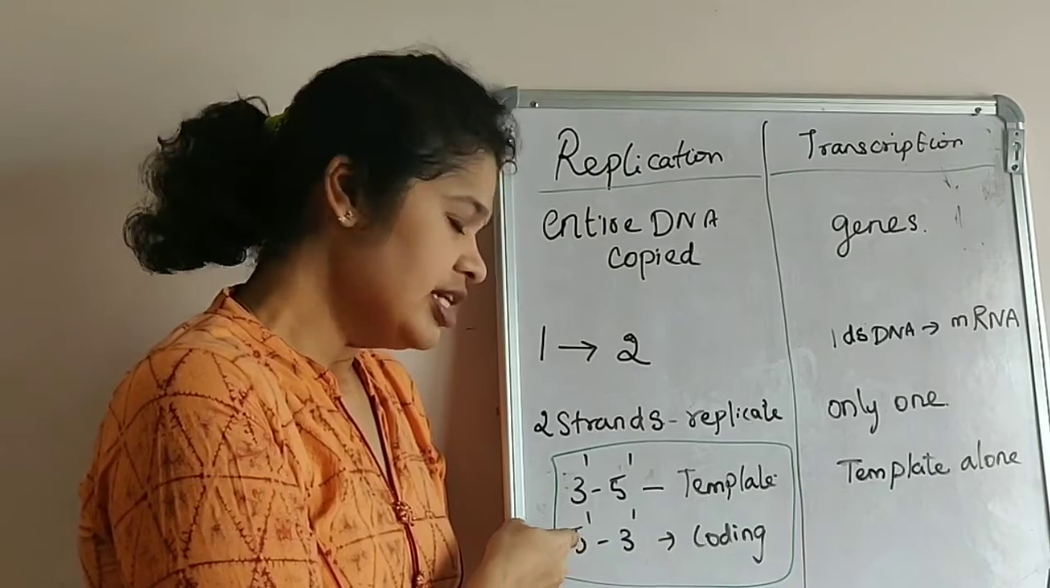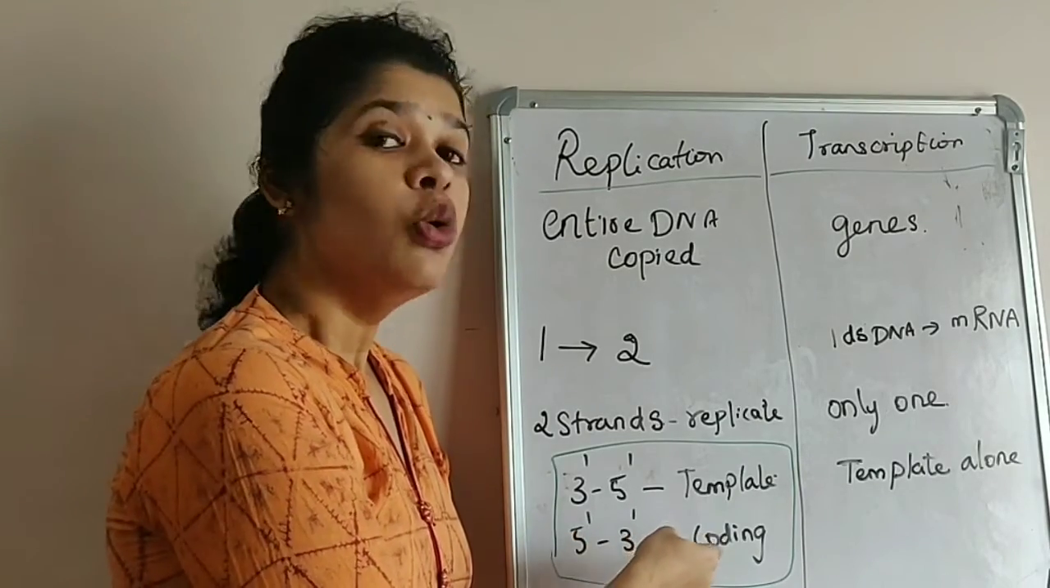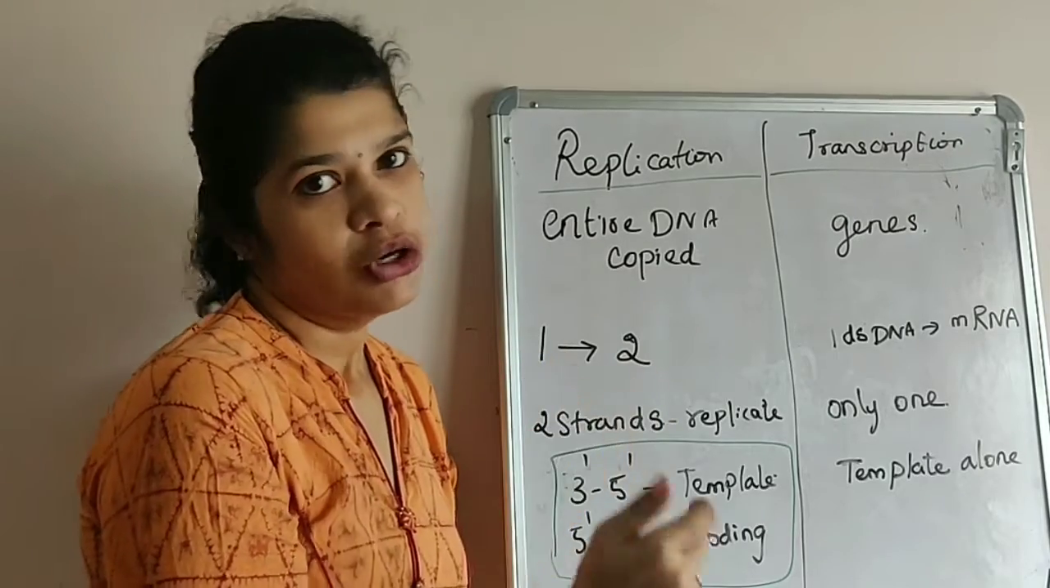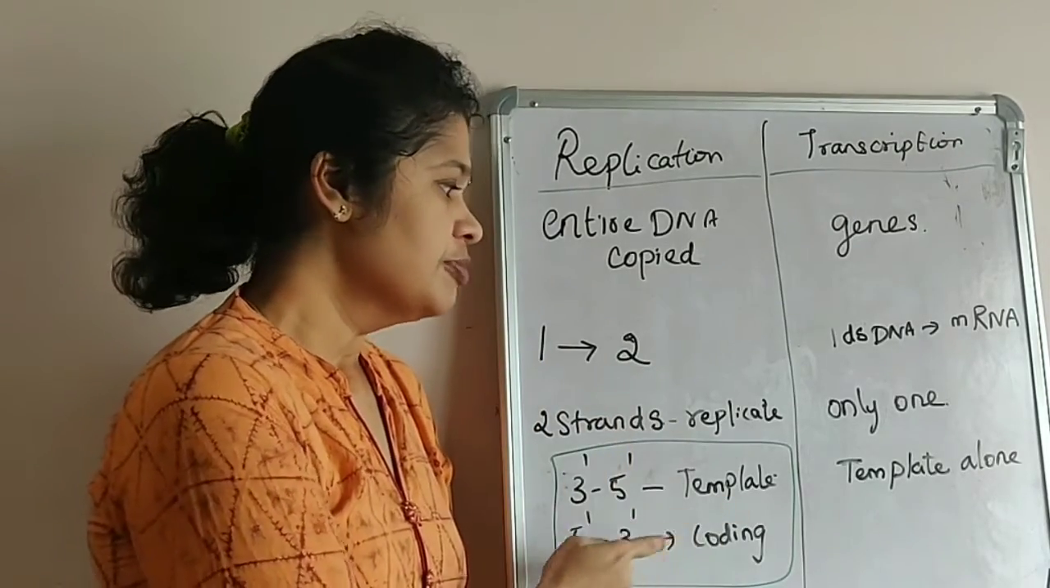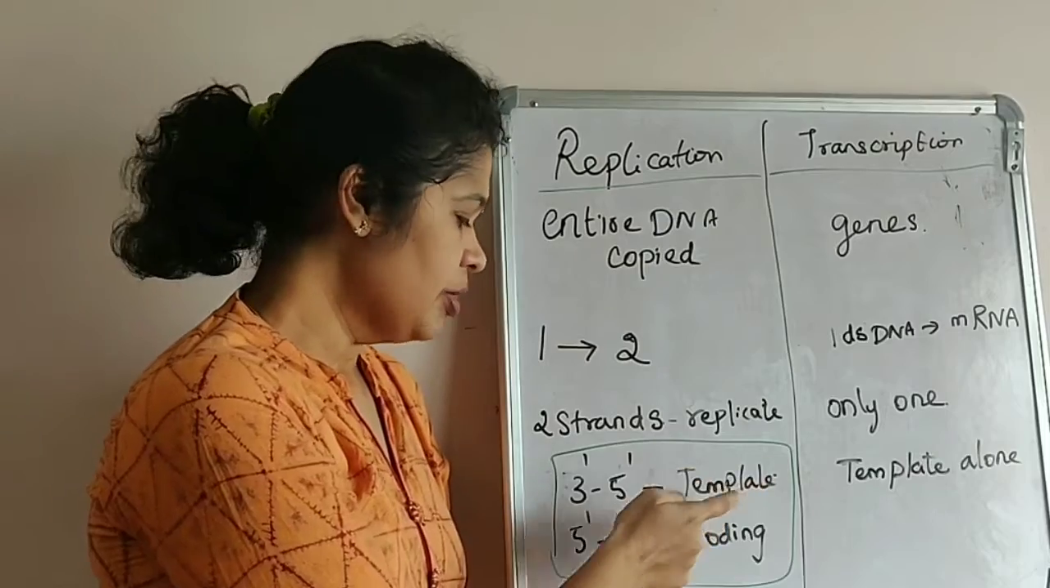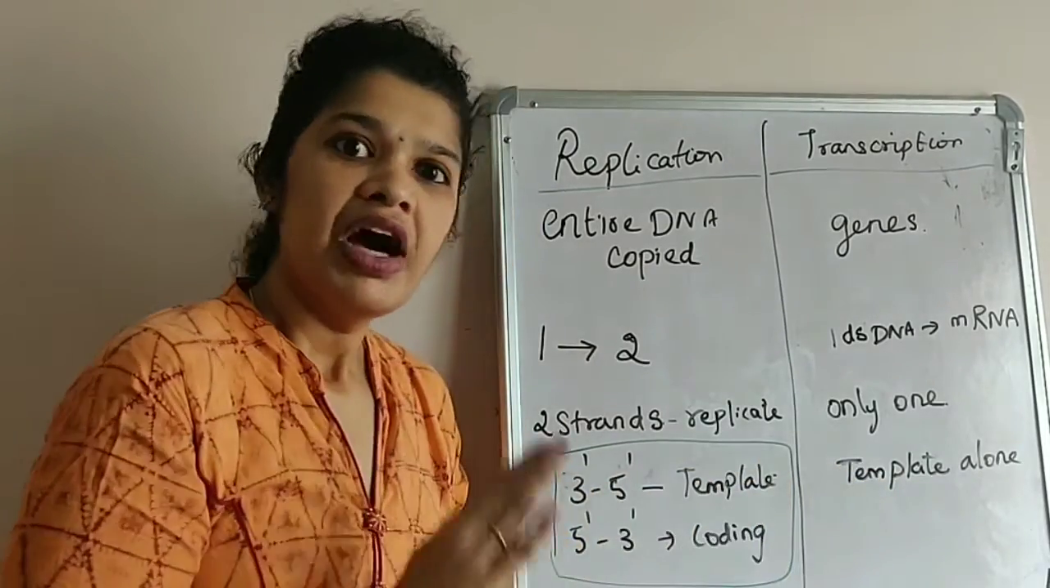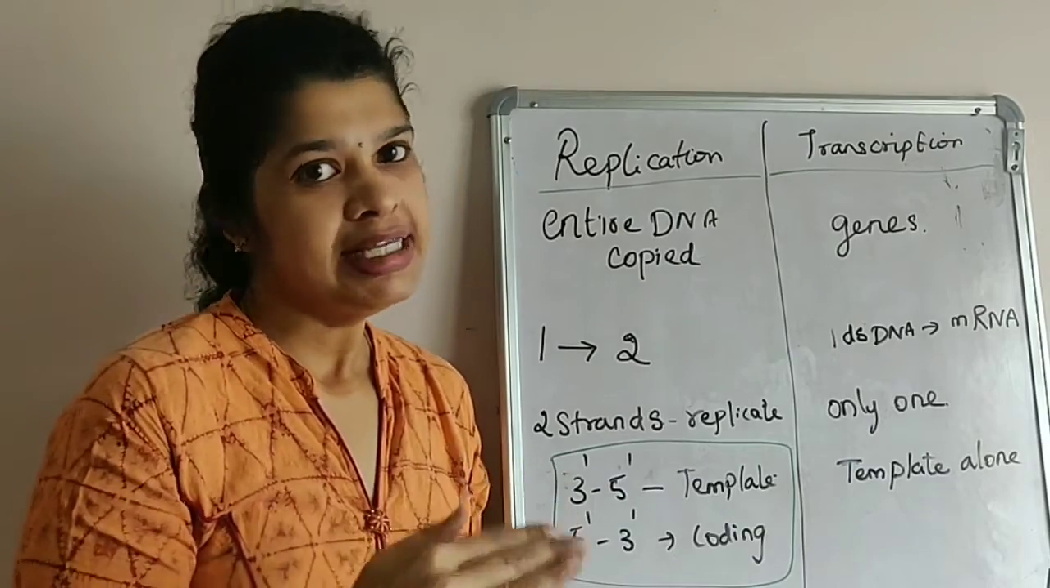So the strand which runs from 5' to 3' is called the coding strand. The coding strand will give rise to the lagging strand or Okazaki fragments. In transcription, only this template strand with the polarity of 3' to 5' will take part in transcription. The other strand, called the coding strand, will be displaced.